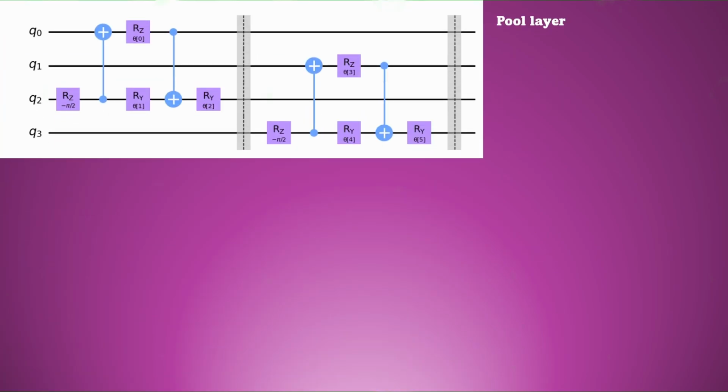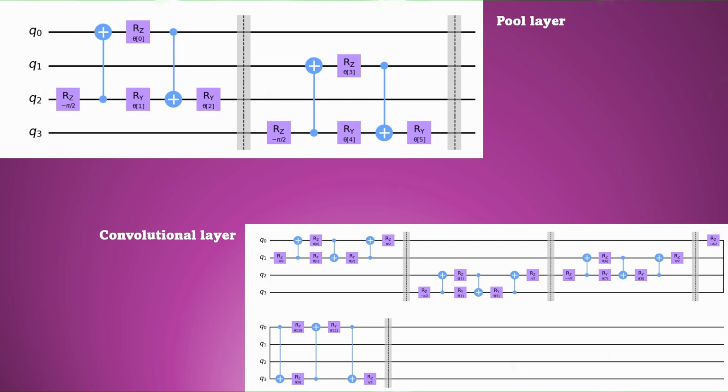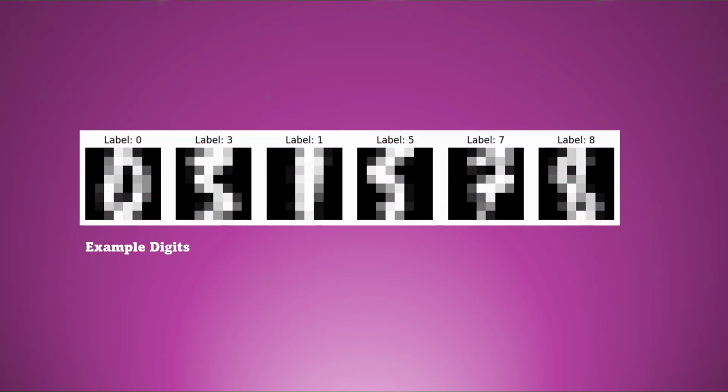A QCNN, a quantum convolutional neural network, uses quantum convolution and pooling layers similar to a classical CNN, but with data in a quantum state. For the QCNN, we examine a digits dataset, another toy dataset which houses 10 classes of the digits 0 through 9 in grayscale pixelated images. We will train the neural network to classify these images and then apply the distance metrics as per the specified method, this time to each digit class, and view how metric values vary between them.